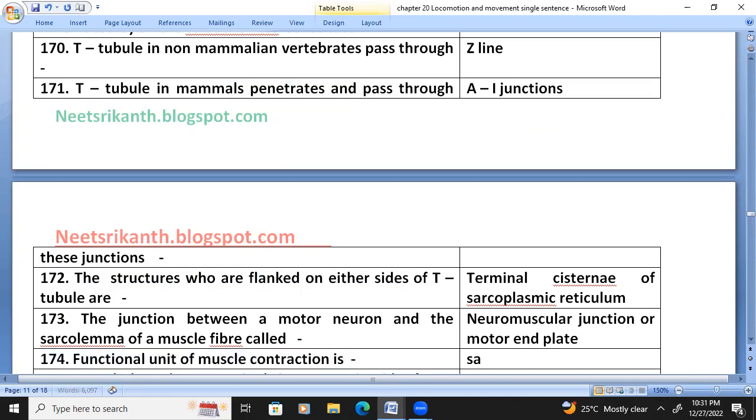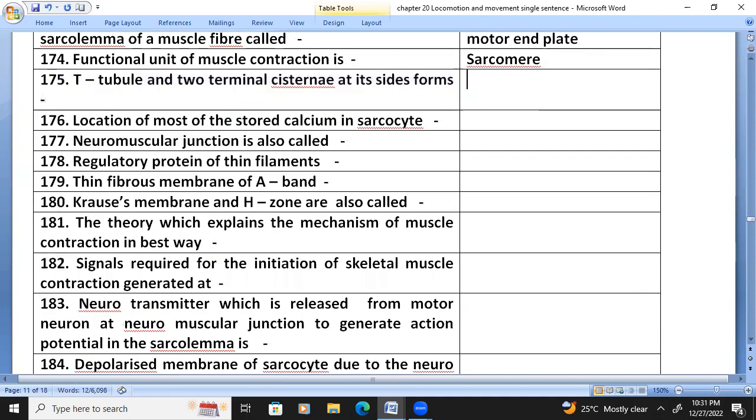The functional unit of muscle contraction is the sarcomere. The T tubule and terminal cisternae sides form the triad system. Most of the stored calcium in the sarcocyte is in the terminal cisternae.